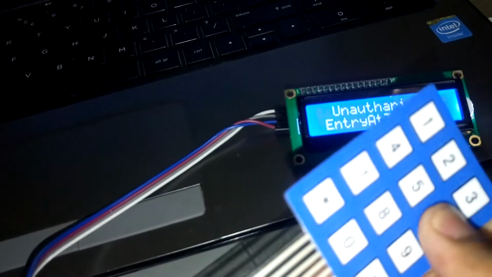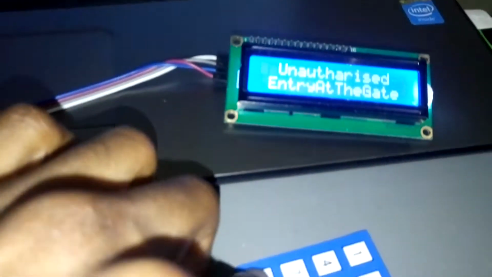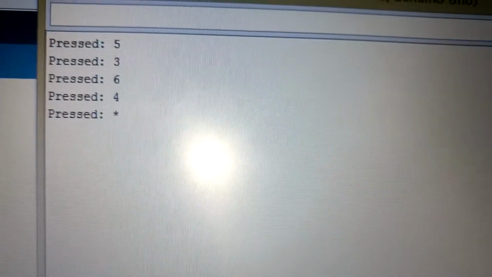Let's enter the code. The code is 5364 and then we use star for enter. As you can see, the code is displayed on the serial print.